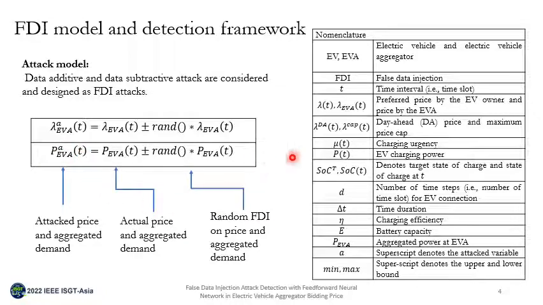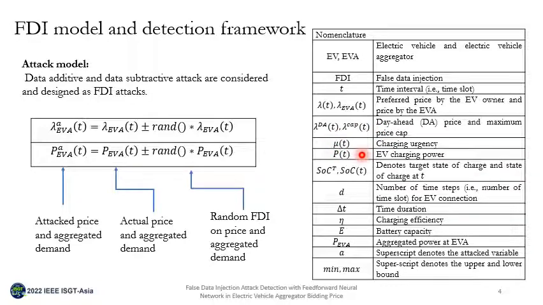Now, in the following section, there is some nomenclature in which the important terms are: EV relates to electric vehicle, EVA is the electric vehicle aggregator, FDI is the false data injection, T is a time period or a time slot, lambda denotes the price signal by EV and EVA owner, DA denotes the day-ahead price, and cap denotes the maximum cap.